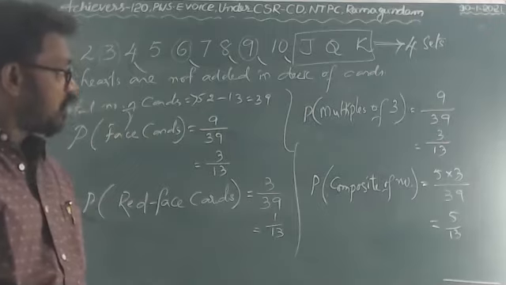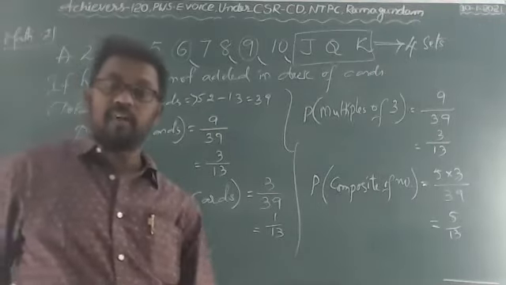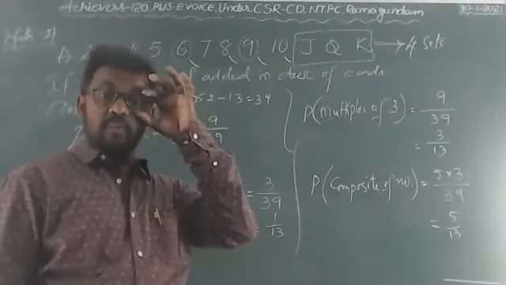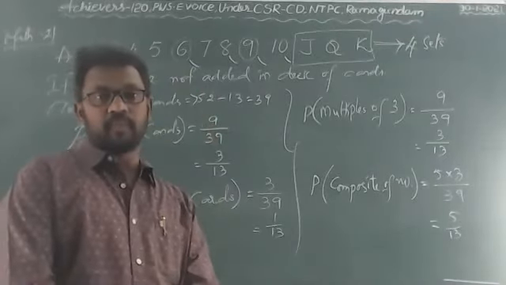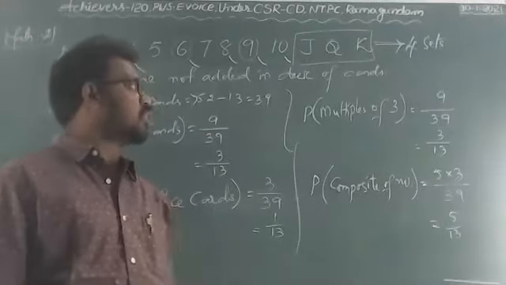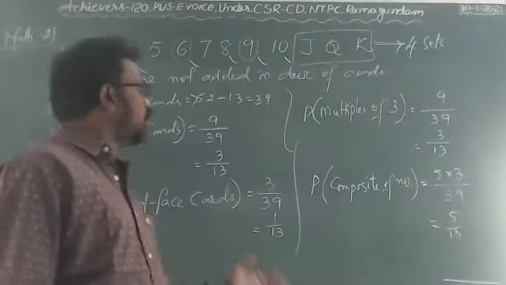What is the probability of getting the composite number? 5 by 13, 5 by 13 is the result. Understand? So like this you have to do. We'll see some more problems. If you want, take a screenshot.